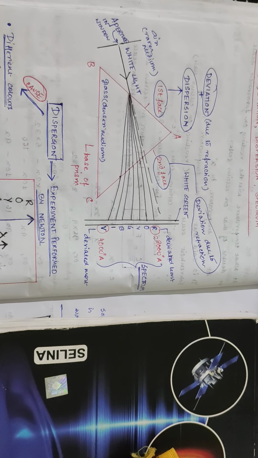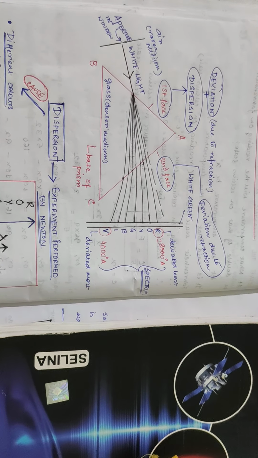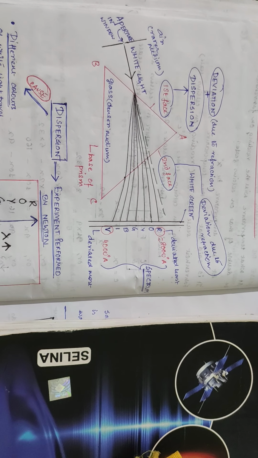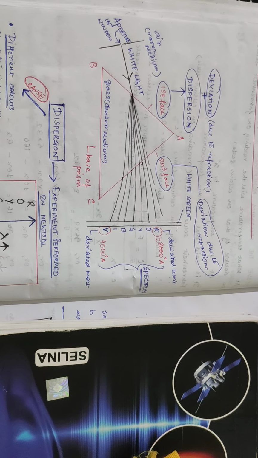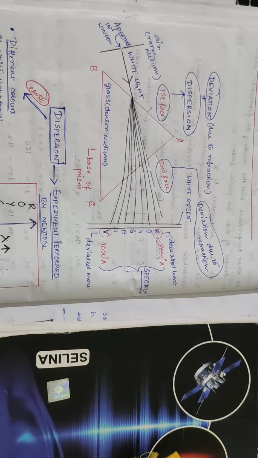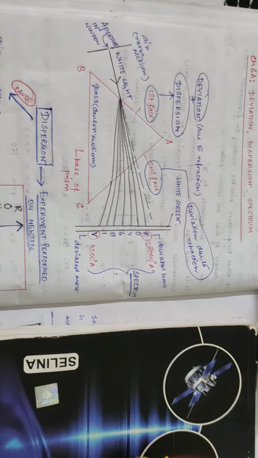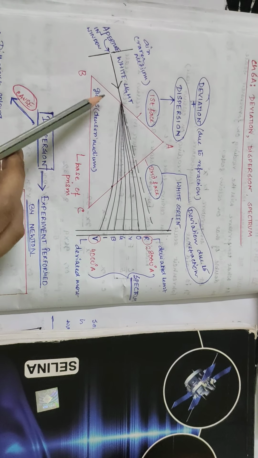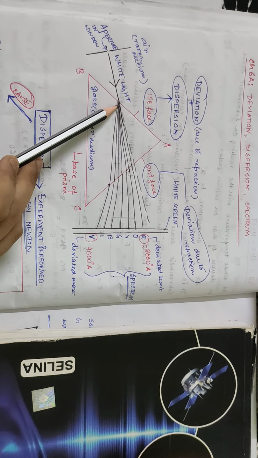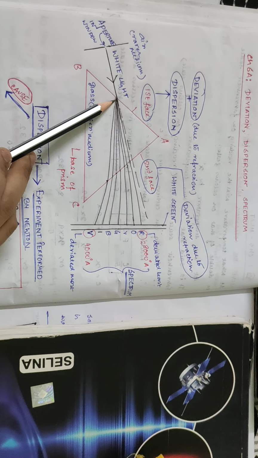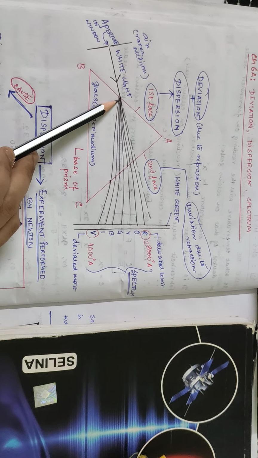So now white light was coming in a very narrow beam, as I've drawn, and it was incident on a prism. He kept the prism in the path of the incident light.